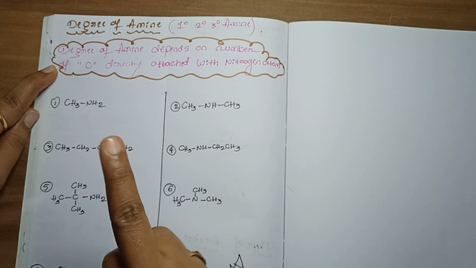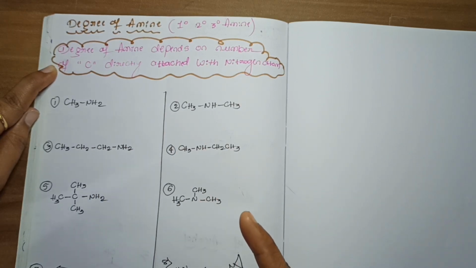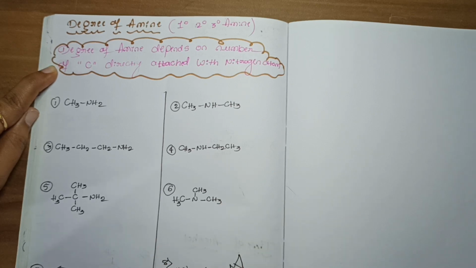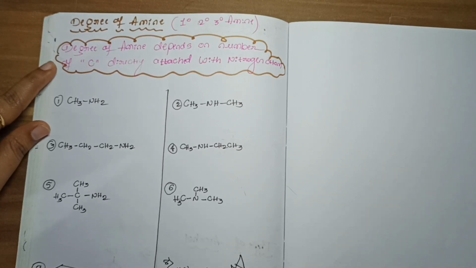If one carbon is directly attached to a nitrogen, that amine is called a primary amine. If two carbons are directly attached to a nitrogen, that amine is called a secondary amine. If three carbons are directly attached to a nitrogen, that amine is called a tertiary amine. Okay? By taking examples I will explain.